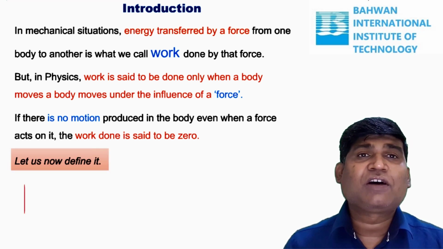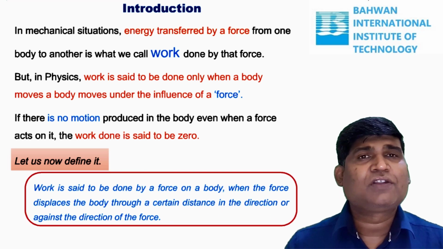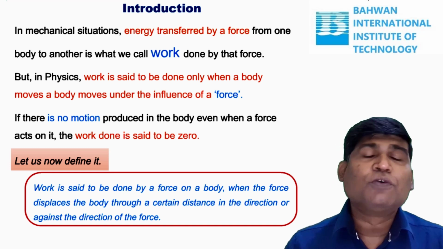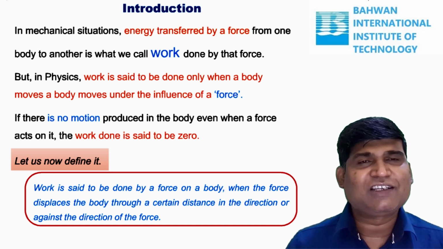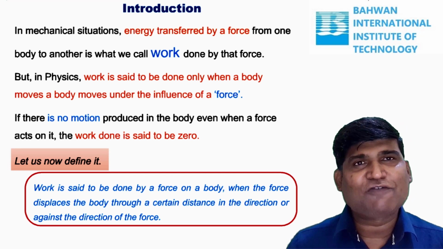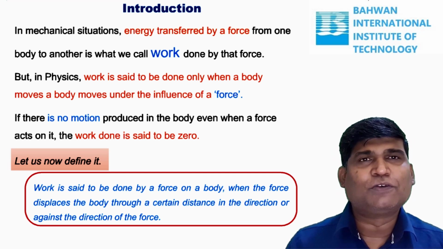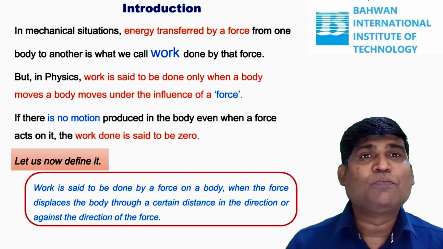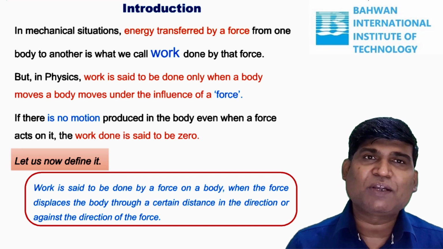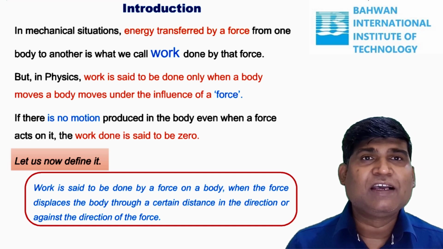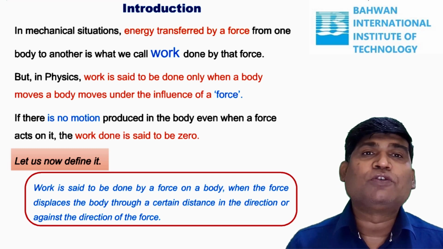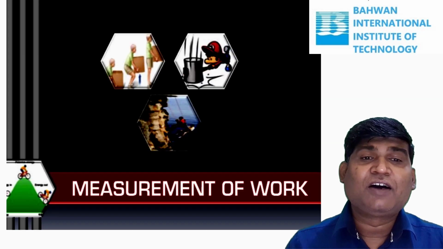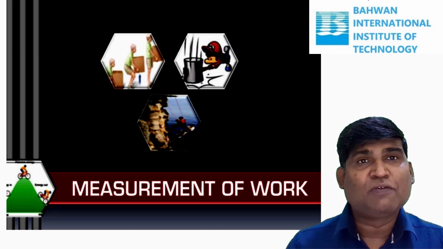Now, the definition of work is very simple. Work is said to be done by a force on a body when the force displaces the body through a certain distance, either in the direction of force or opposite to the direction of force. So here you need to keep in your mind that the body has to move. The body has to get displacement. That displacement may be in the direction of force or opposite to the direction of force. Then only we say work is done. Right? Now we'll see how we can measure work.